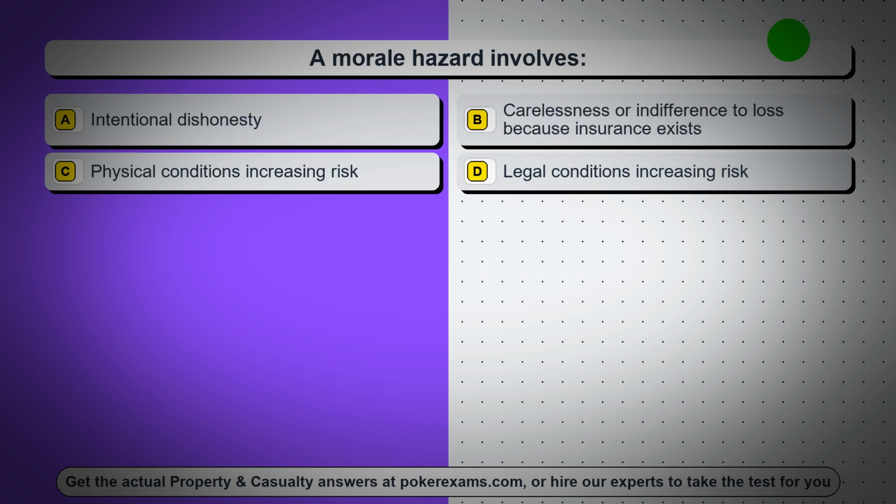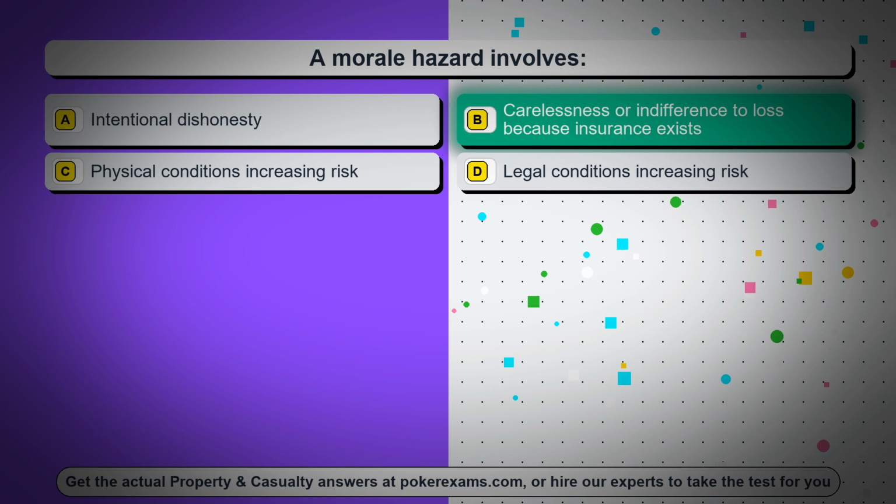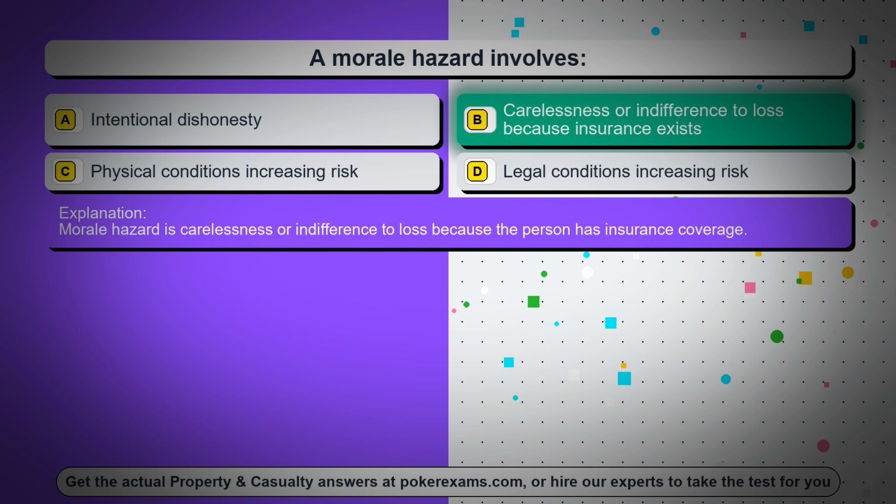Question 4. A morale hazard involves option A, intentional dishonesty, option B, carelessness or indifference to loss because insurance exists, option C, physical conditions increasing risk, option D, legal conditions increasing risk. The correct answer is option B, carelessness or indifference to loss because insurance exists. Morale hazard is carelessness or indifference to loss because the person has insurance coverage.